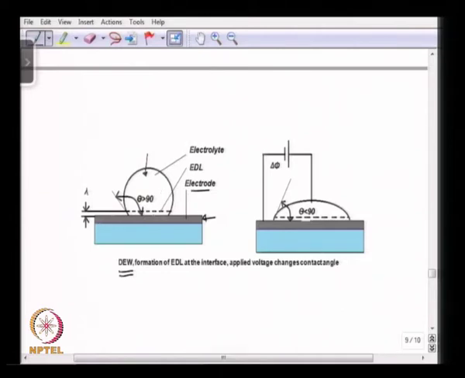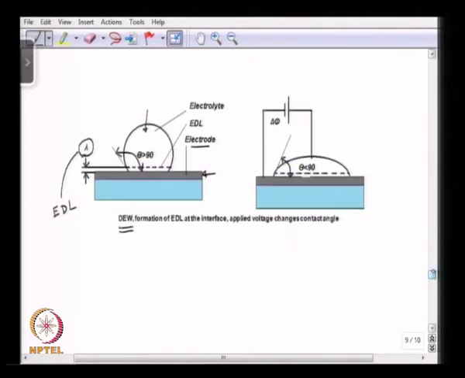We would have an electrical double layer, because the liquid has non-zero conductivity. So, we can write the expression for the capacitance across the electrical double layer.